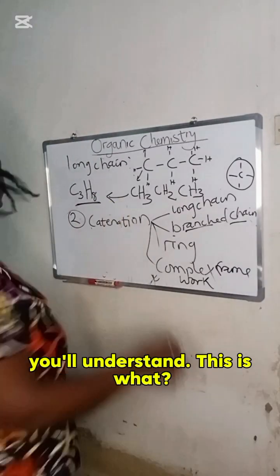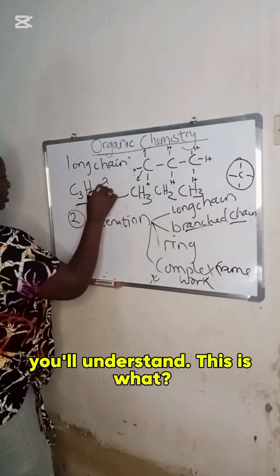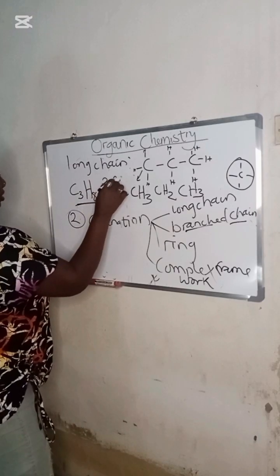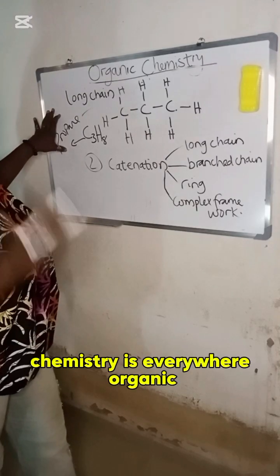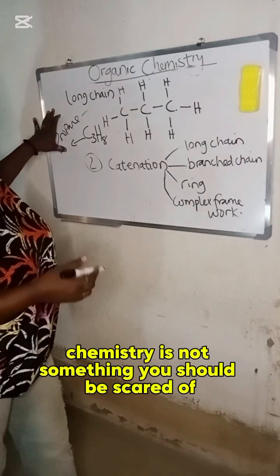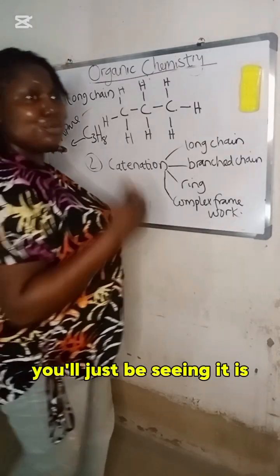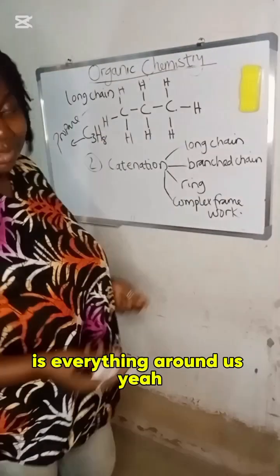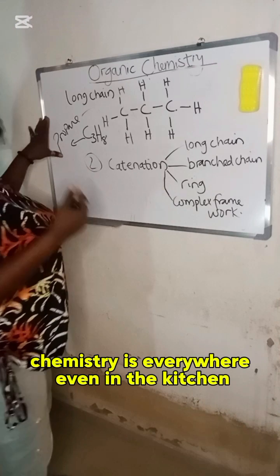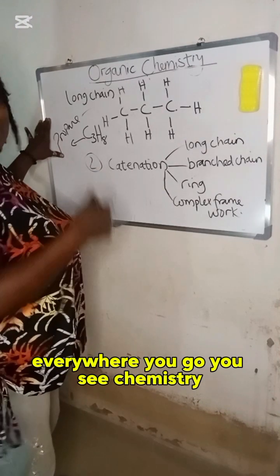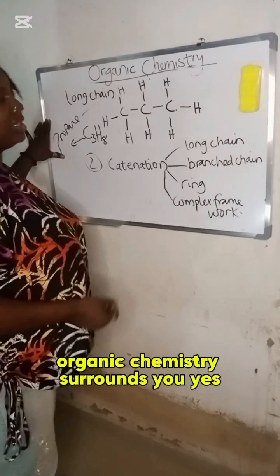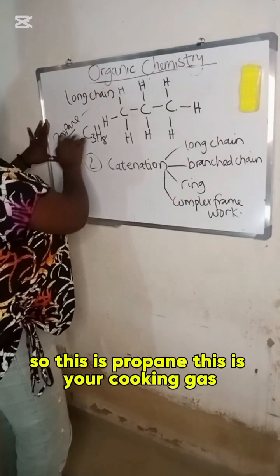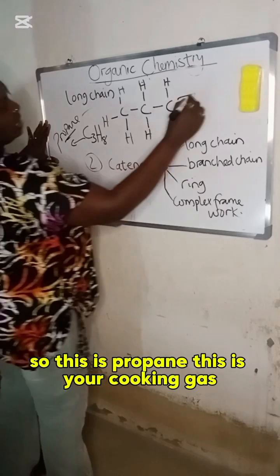When we get to naming, you understand. This is our propane. Our cooking gas. Yes. Chemistry is everywhere. Organic chemistry is not something you should be scared of. You'll just be seeing it. It's everything around us. Even in the kitchen, everywhere you go, you see chemistry. Organic chemistry surrounds you. So this is propane. This is your cooking gas.